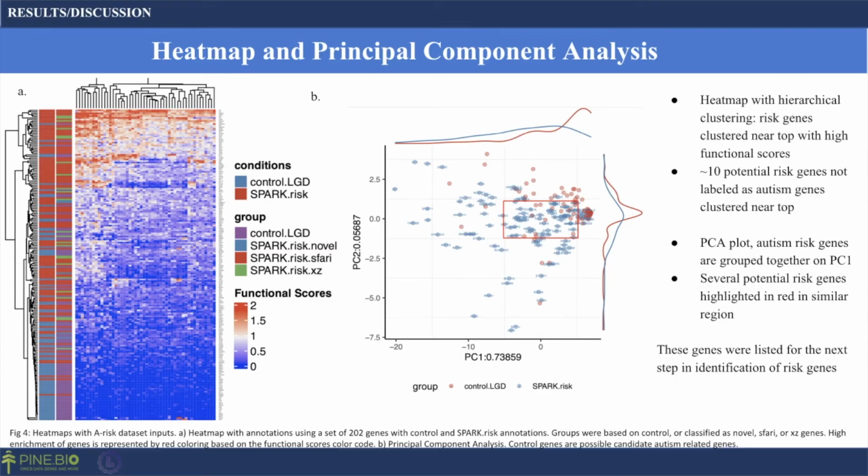For the heat map and principal component analysis with hierarchical clustering, you can see that the risk genes are clustered near the top with high functional scores, and these are genes that have already been evaluated as autism genes.